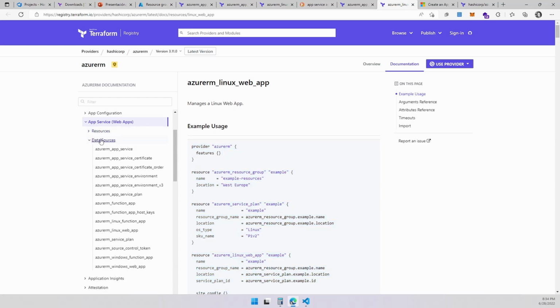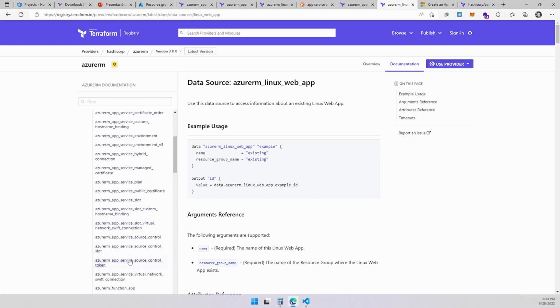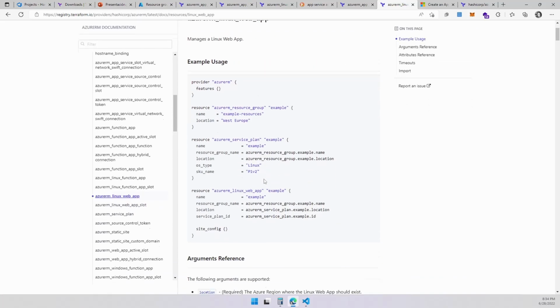So instead of creating a resource like it says over here, we're going to be creating a data resource type with Azure Linux Web App, as an example. This is to let you know that this is possible, right? So if you want to use whatever you already have without bringing it up to Terraform over here, you can. But this is not my case. I'm going to be using the resource group for Linux. That's the one I highlighted before. This one. This is the example I want to use.